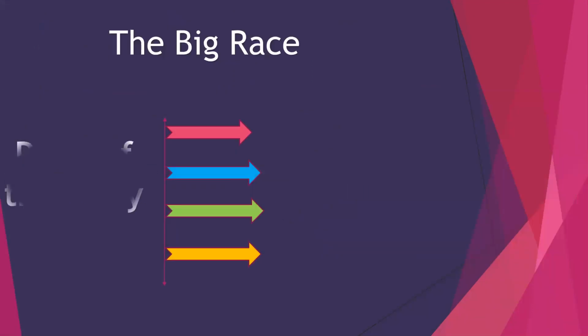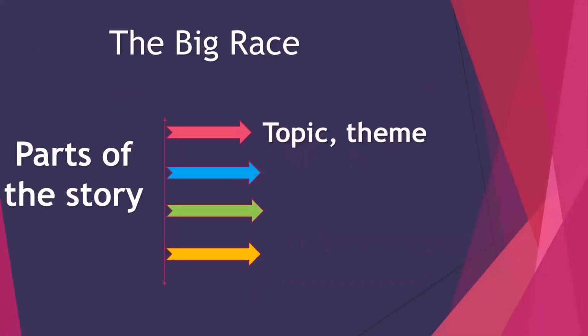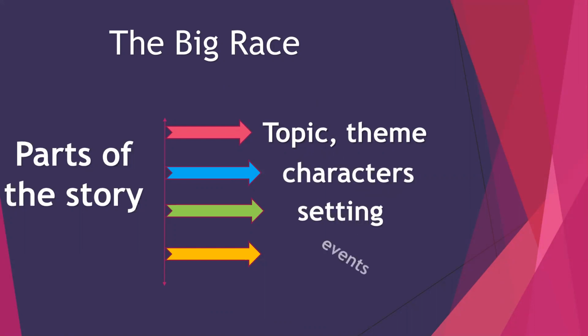As we know, the parts of any story are: number one, the topic or theme; number two, the characters; number three, the setting; number four, events. The topic and the theme of this story is citizenship.